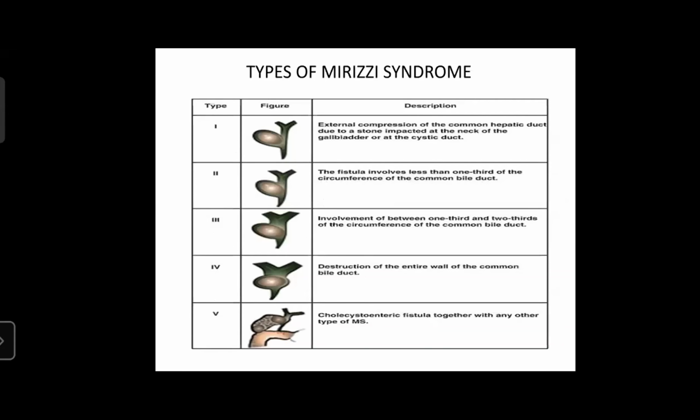Type 1 Mirizzi syndrome is external compression of the common hepatic duct due to stone impact at the neck of gallbladder or at the cystic duct. Type 2 is a cholecystocholedochal fistula involving less than 1/3 of the circumference of common bile duct. Type 3 is the same, involving between 1/3 and 2/3 of the circumference. Type 4 is complete destruction of the entire wall of common bile duct, and type 5 is a cholecystoenteric fistula together with any other type of Mirizzi syndrome.